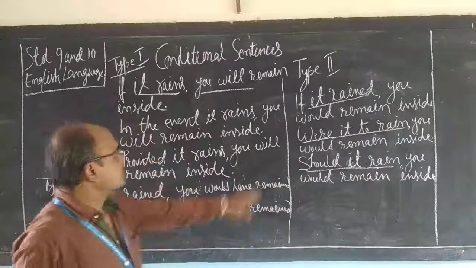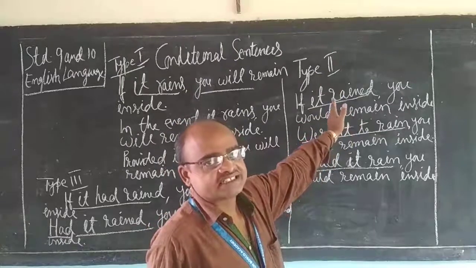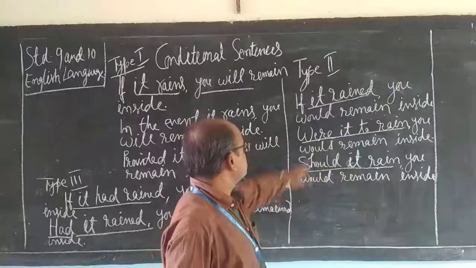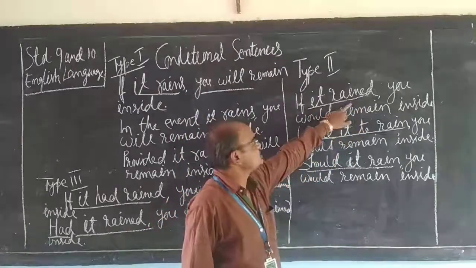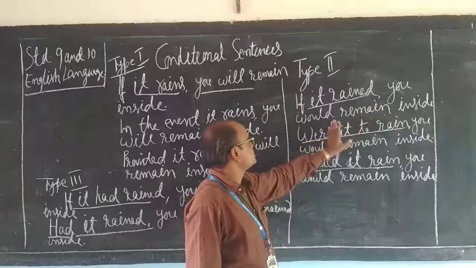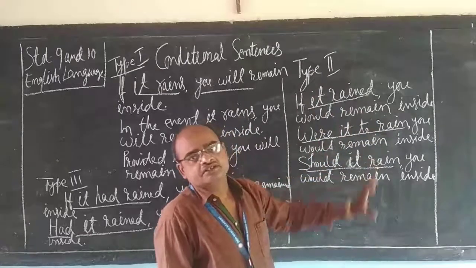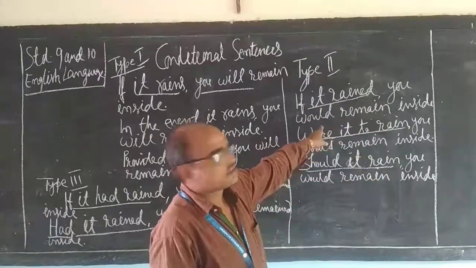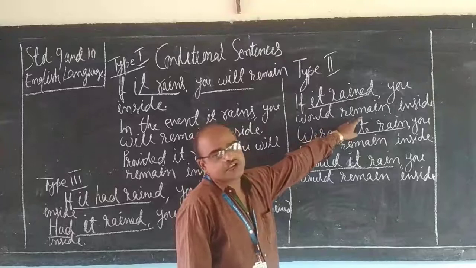Now, let's come to type 2 of conditional sentences. Here you know very well, the conditional clause is in simple past tense and the result clause is in the equivalent future simple, would or should plus verb.